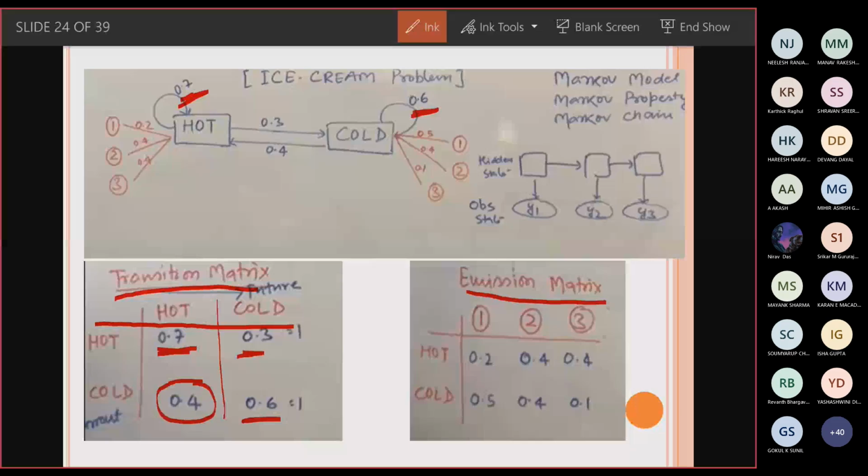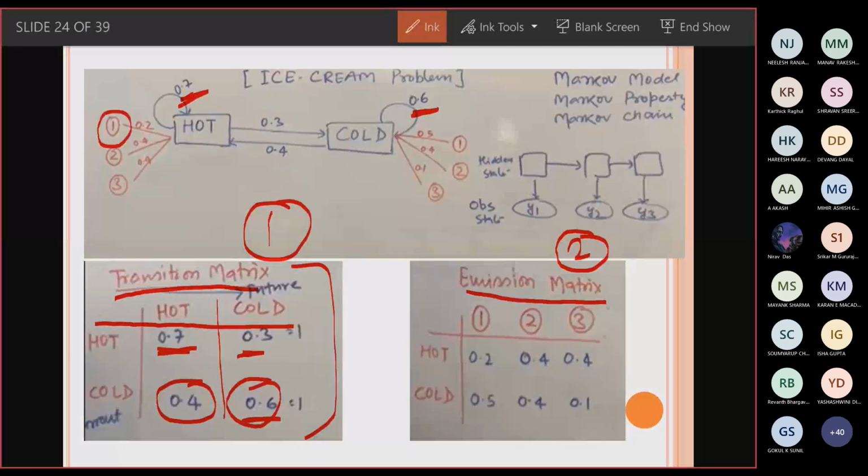The next matrix is with respect to the observations. What are the observations? One ice cream, two ice creams, three ice creams. If it is a hot day, the probability of buying one ice cream is 0.2. If it is another hot day, the probability of buying two ice creams is 0.4. In this way, you have to build the transition matrix and the emission matrix.